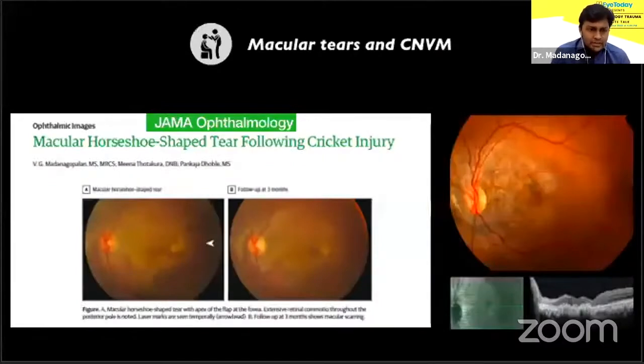Other rare manifestations. We had reported this unusual horseshoe tear at the macula in JAMA. This boy was hit by a cricket ball. The other patient on the right had a secondary CNVM long after the trauma had occurred.